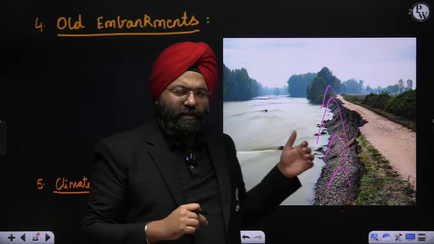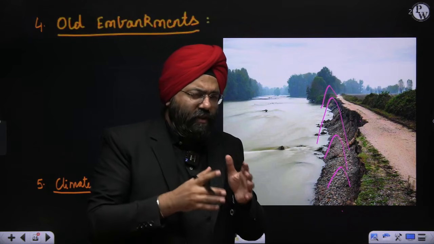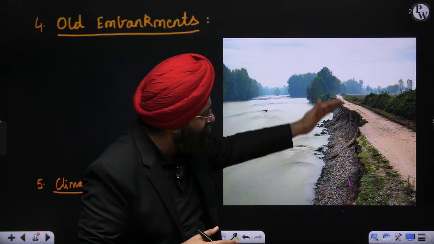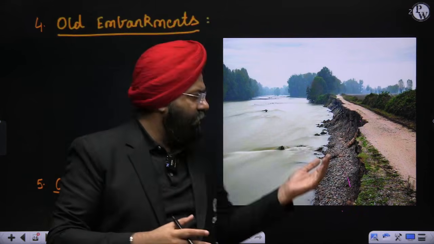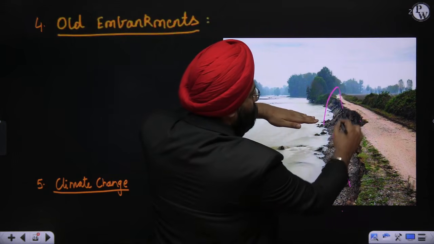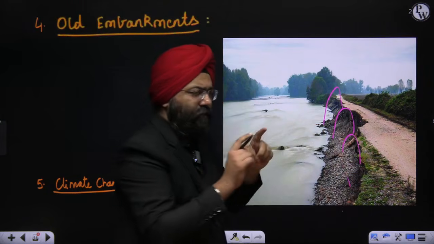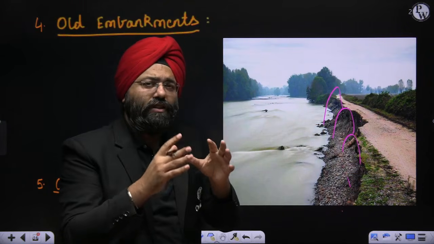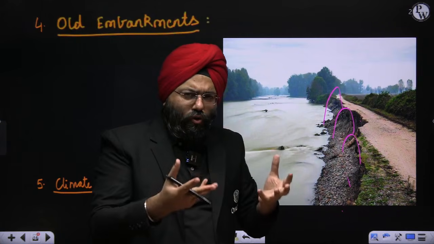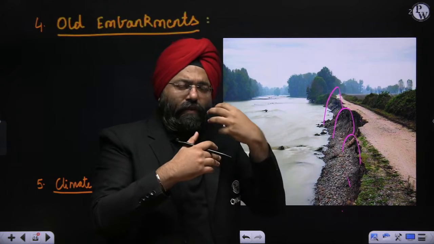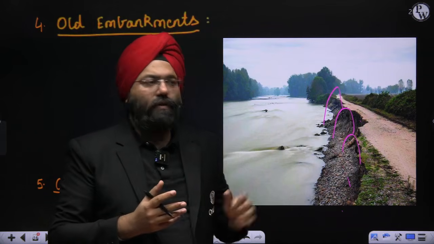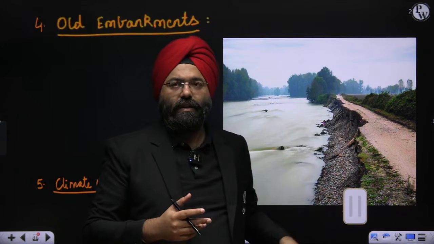What has happened is, particularly those regions which are very vulnerable with respect to floods, these embankments have not been repaired for decades. Earlier, supposing the water level rises here, the embankments could protect them, particularly if not in all regions, then those regions which are more vulnerable. But the embankments have become so old, most of them, because of the movement of the rivers, have been destroyed, no repair has taken place, and because of that, what has happened?